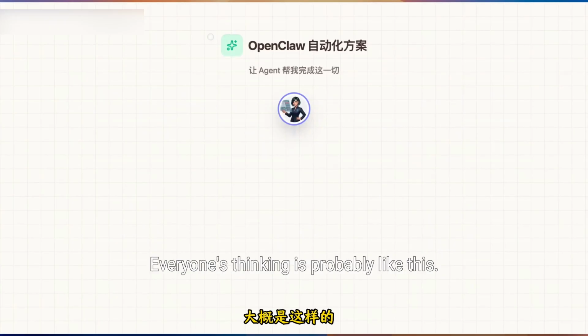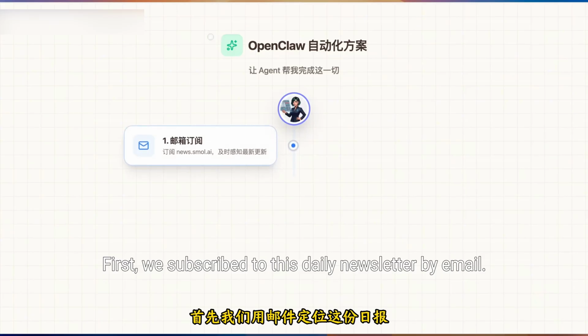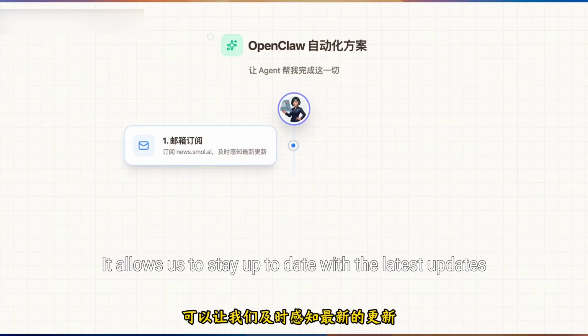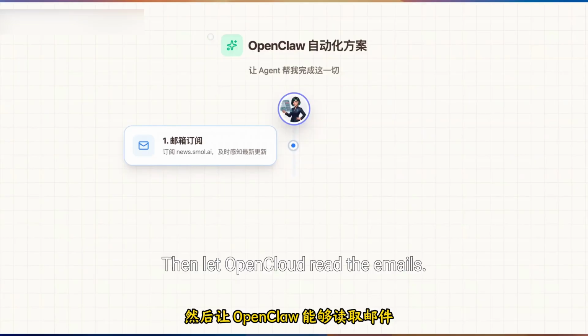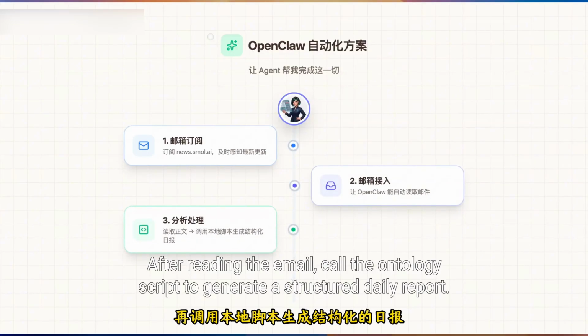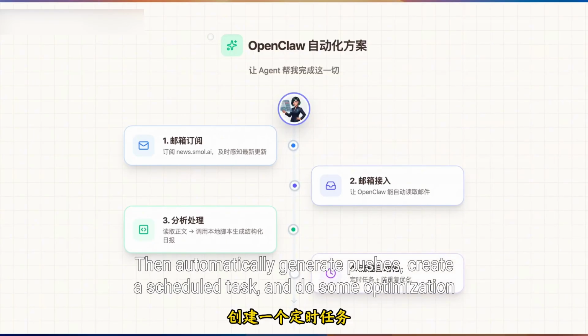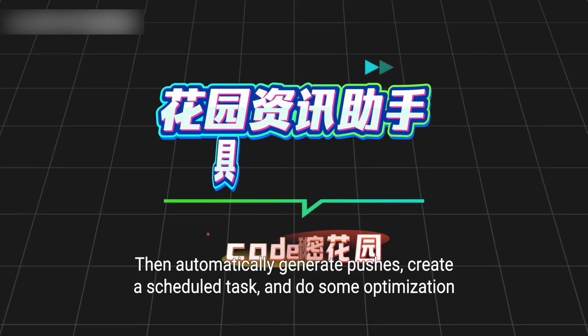Everyone's thinking is probably like this. First, we subscribe to this daily newsletter by email, which allows us to stay up to date with the latest updates. Then let OpenClaw read the emails. After reading the email, call the ontology script to generate a structured daily report. Then automatically generate pushes, create a scheduled task, and do some optimization.